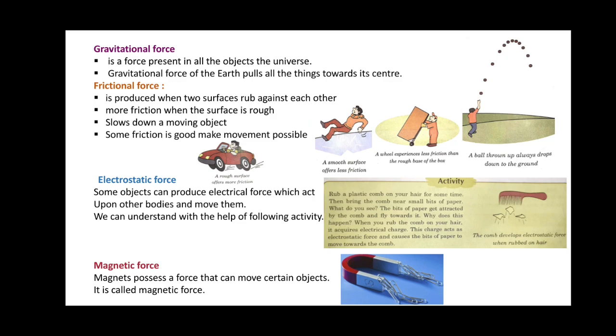But frictional forces slow down a moving object. But friction is also necessary for making movement possible. If you walk on a very smooth surface, there is less friction on it. Let's say if you walk on ice, you will not be able to walk, or you might slip because of less friction.